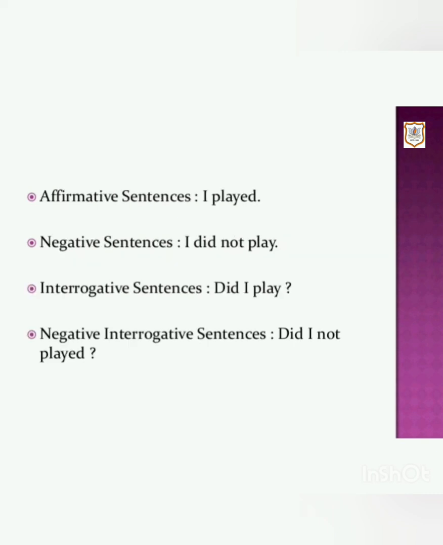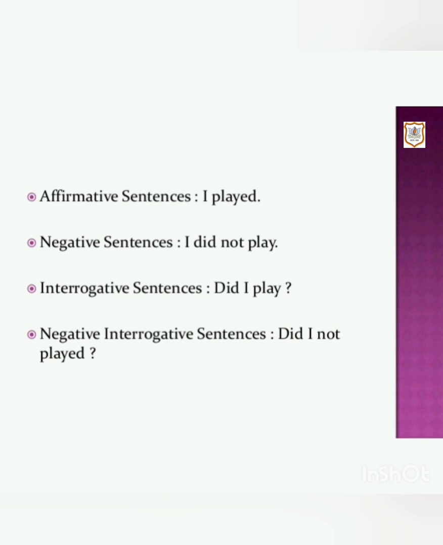The simple past tense is formed by using the past form of verb, so the affirmative sentence will be I played. The negative sentence has the form did not plus the main verb. So the negative sentence is I did not play. The interrogative sentences are formed by placing did before the subject and the base form of the verb after the subject. So the interrogative sentence is did I play?